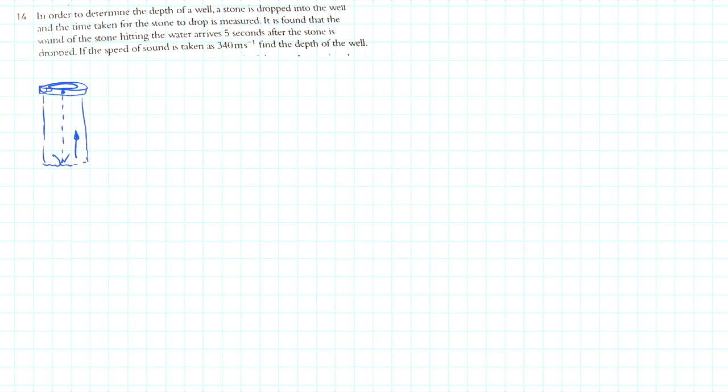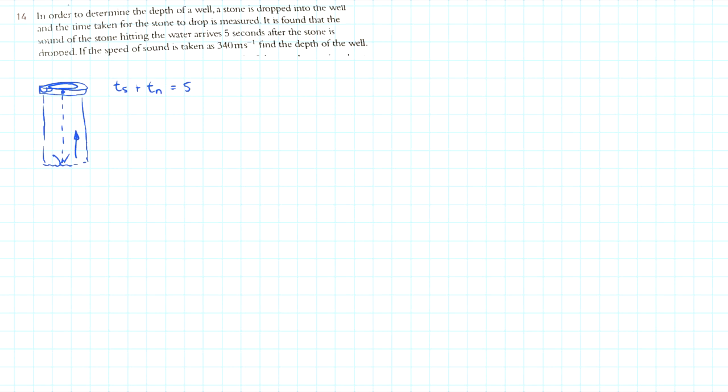So we have two different things happening here, but they are related. And we know in the relationship that the time that the stone takes plus the time that the sound, let's say n for noise, is equal to 5 seconds. And we also know that the distance is the same. The distance the stone falls is the same as the distance the sound travels. Okay, so we'll analyze one thing at a time, and let's do the stone first.